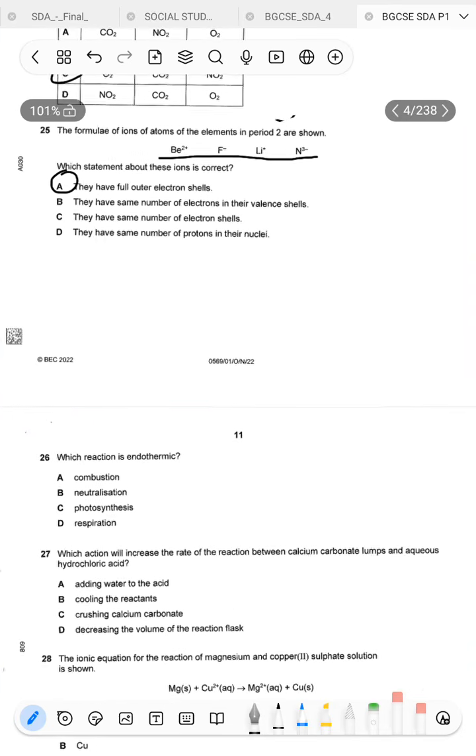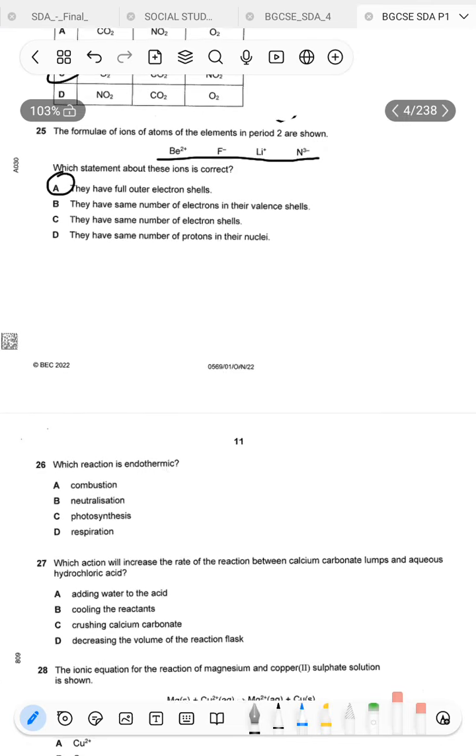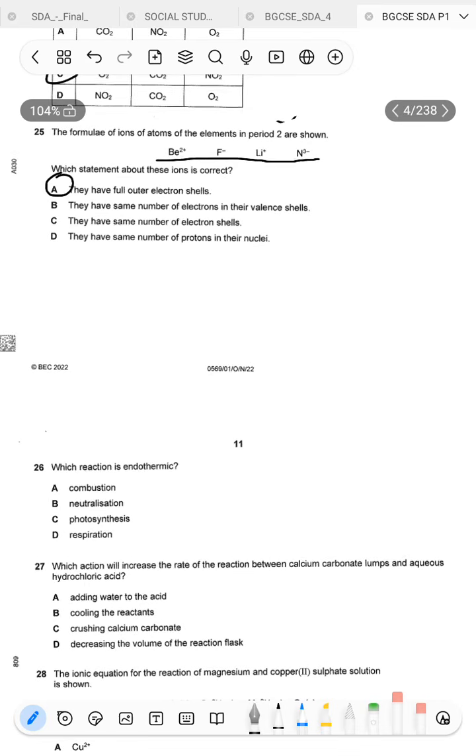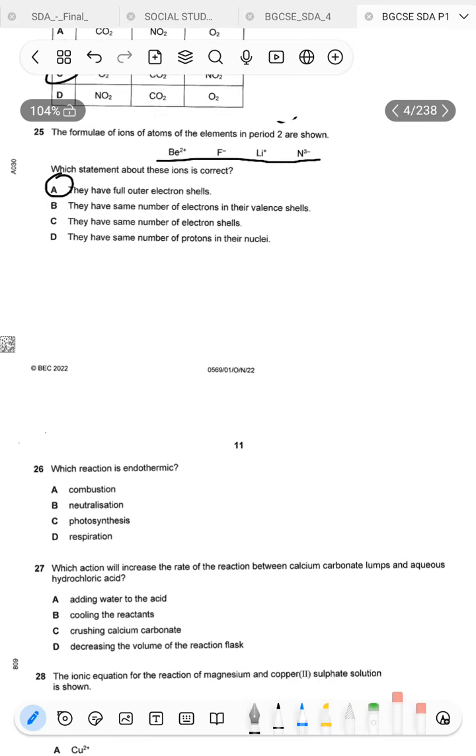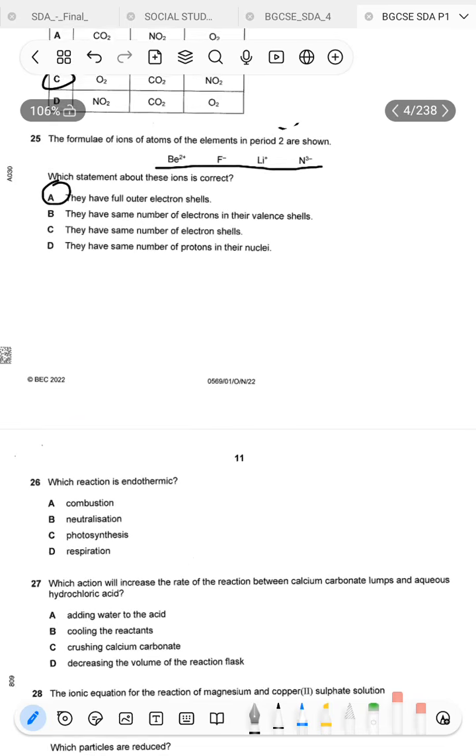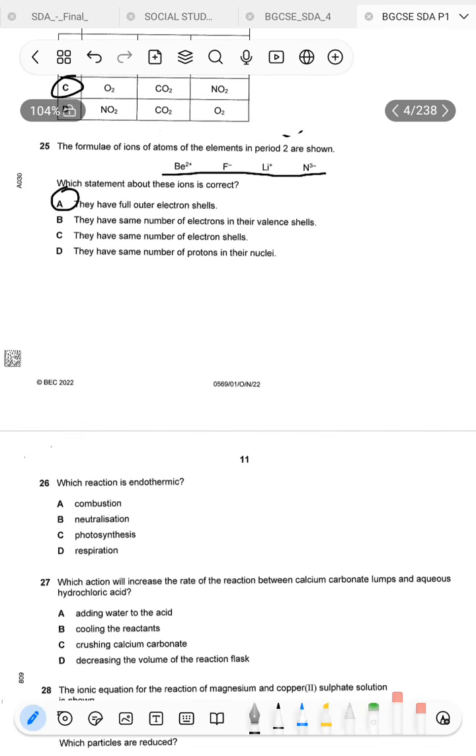We can also look at the other options. B says they have the same number of electrons in their valency shells. No, they don't. C, they have the same number of electron shells. No, they don't, because remember, that applies to normal atoms, not for ions.